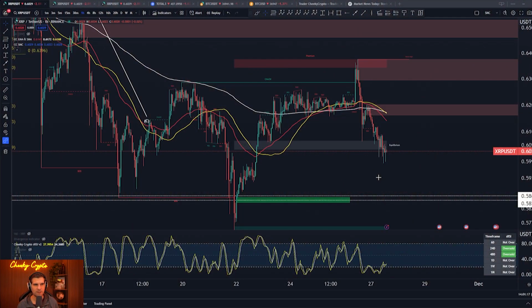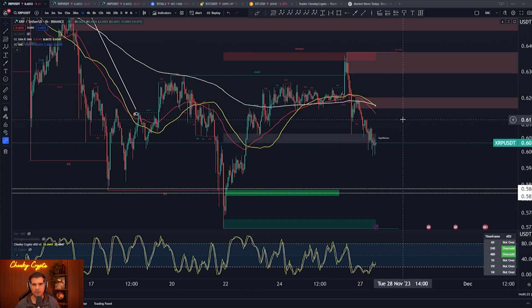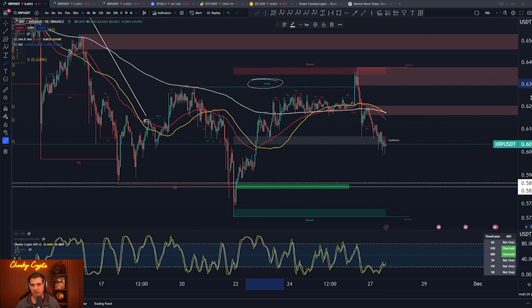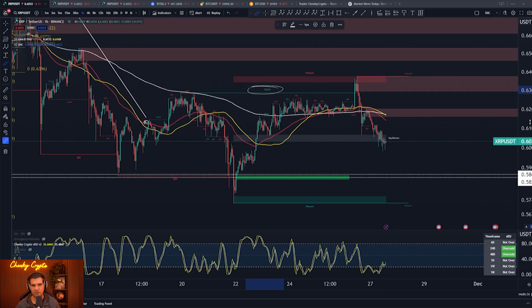What we'll do is we'll kick things off with the 1 hour time frame here. So here we have XRP paired up with USDT and we are on the 1 hour Binance chart. Now as you can kind of see, we do have some smart money concepts basically indicating that we're in a bullish structure here. However, I'm not as convinced on that.